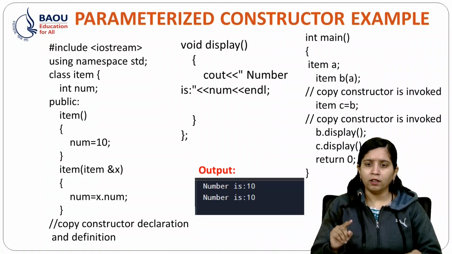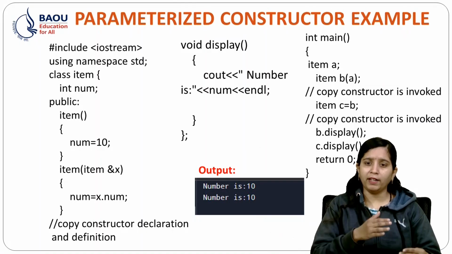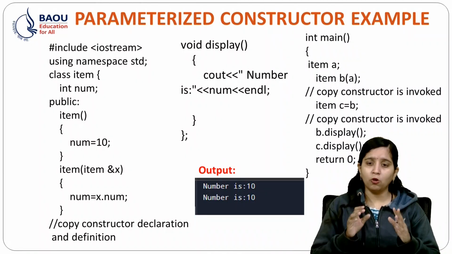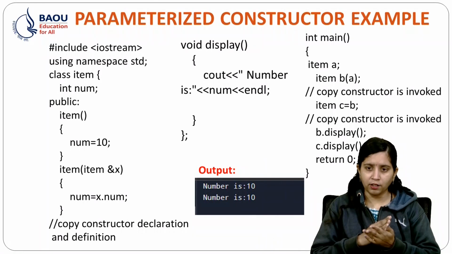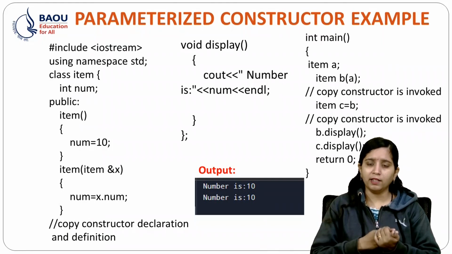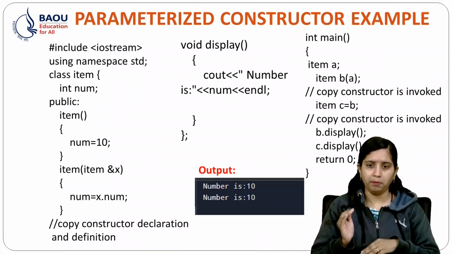When I do c.display, I will get number is 10. Both mechanisms are the same, but the writing of the copy constructor is different. Now I hope you get the idea about how the default constructor, parameterized constructor, and copy constructor work. Now let's see how overloading of constructors works in C++.